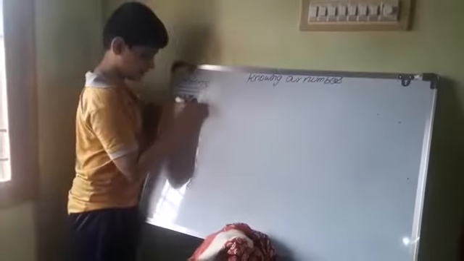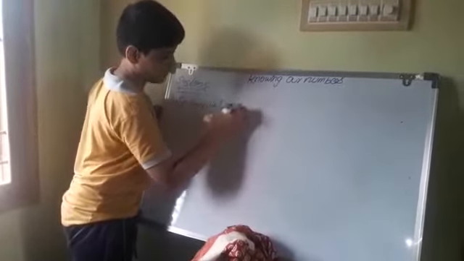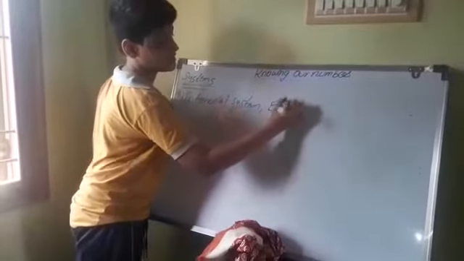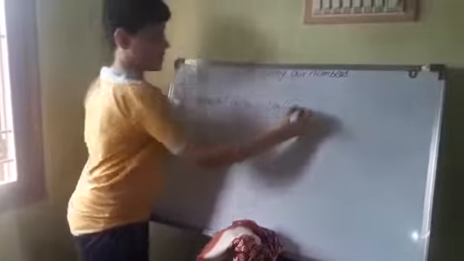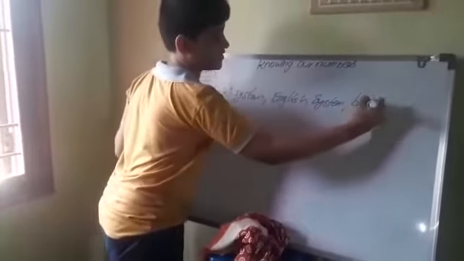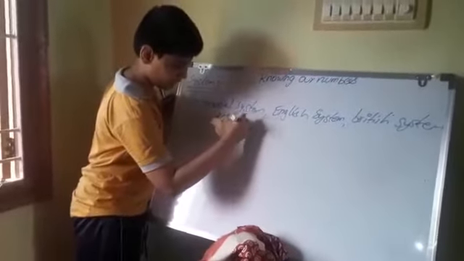International system. In the international system, we can also say English system, or we can say British system. We can say international system, English system, or British system. Now see commas.